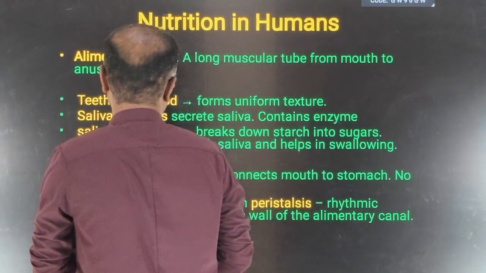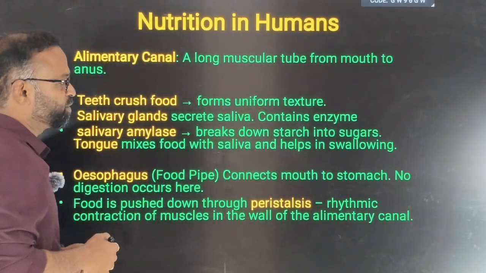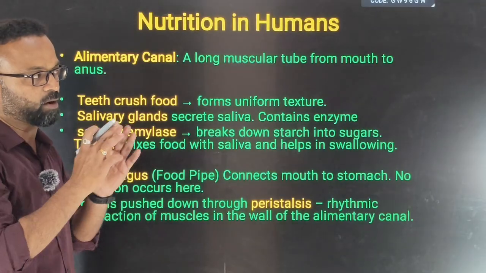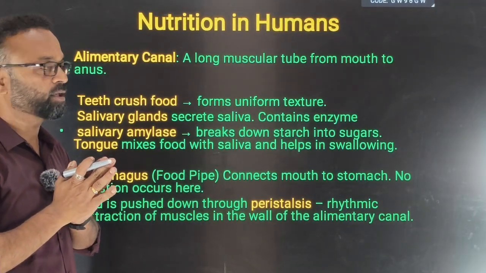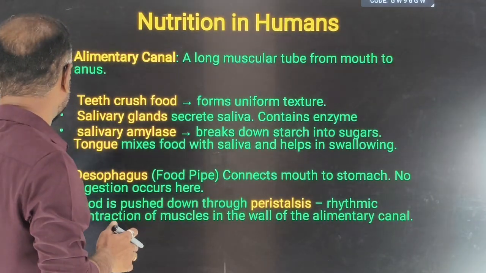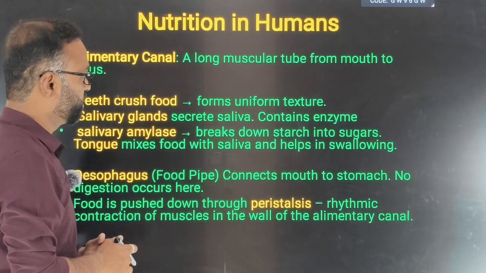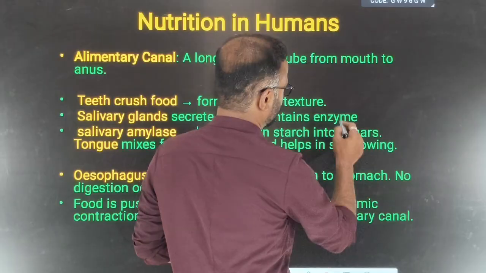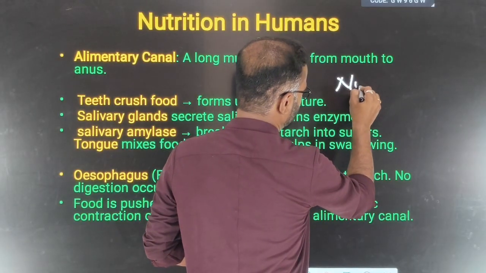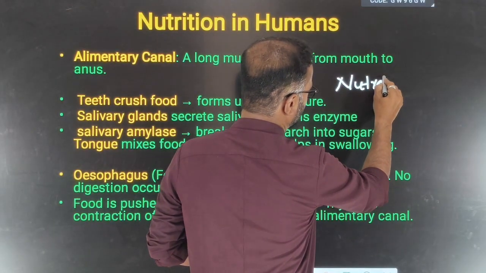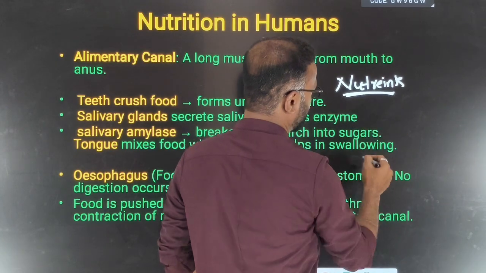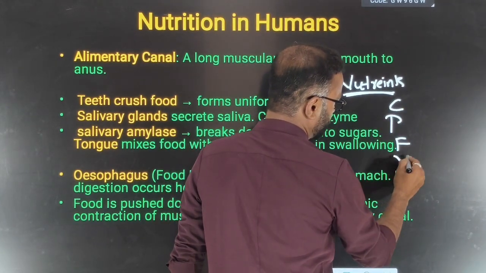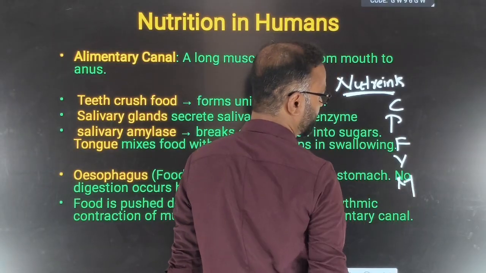So before that, let me tell you what nutrition is: a mode of intake of food by an organism and its utilization by the body. We heard the term food over here. And we have the nutrients which are present in the food we take inside the body, like carbohydrates, proteins, fats, vitamins and minerals.